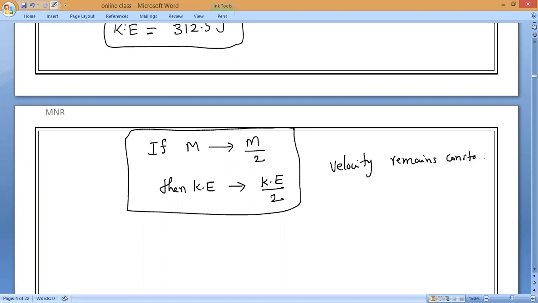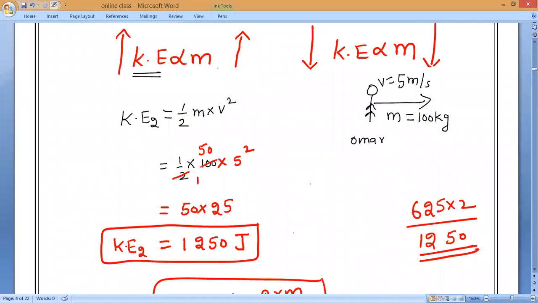Is it okay, everyone? Any doubt? Ask. Sometimes they will say the velocity can change, right, sir? No, that is the second case, like traveling from 5 meter per second to 10 meter per second. Listen. We have two factors, Omar. One is mass, another one is velocity.